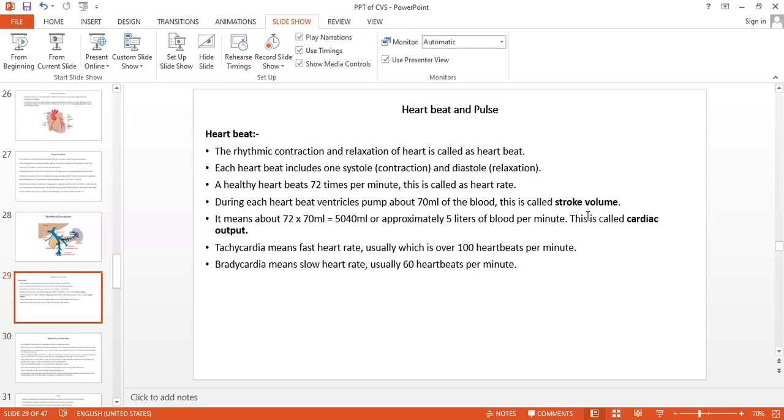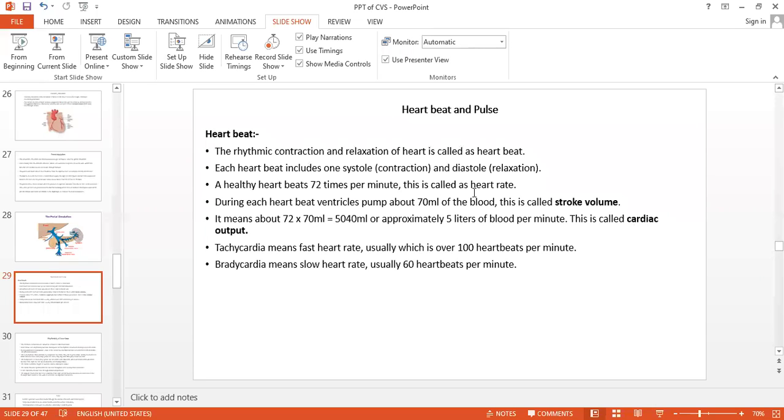Now calculate: 72 into 70 ml. Why 72? Because per minute it beats 72 times, and each cardiac cycle pumps 70 ml of blood. So 72 beats into 70 ml is approximately 5 liters of blood per minute. That is the cardiac output.